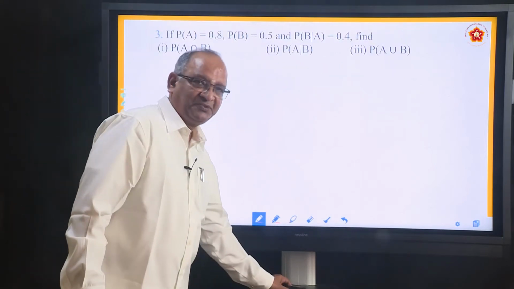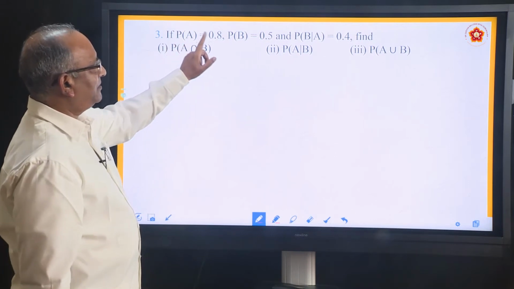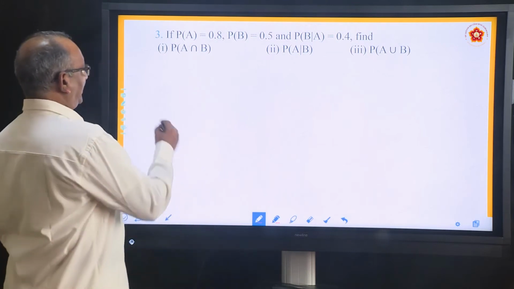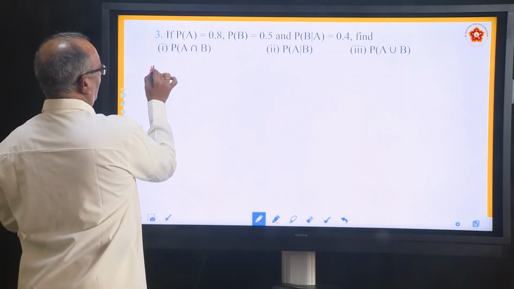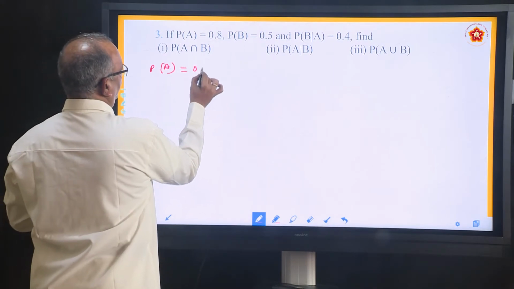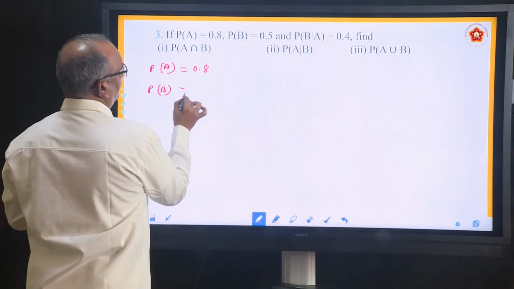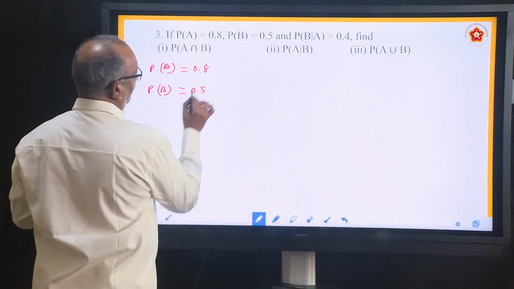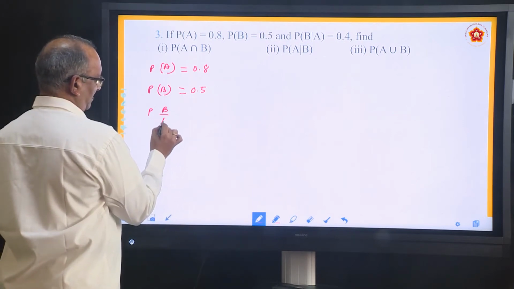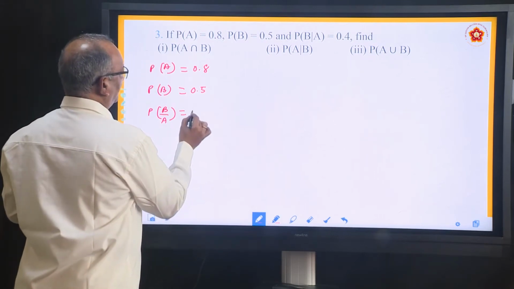You will find the problems very simple, not much complication. Here he has given P(A), P(B), P(B/A) and he is asking us to find these things. So write down whatever he has given. P(A) is 0.8, P(B) is 0.5, P(B/A) is 0.4.